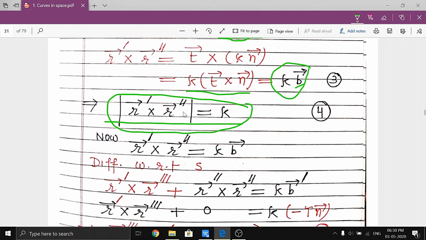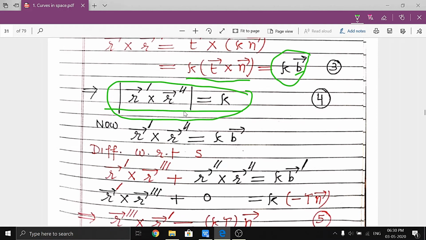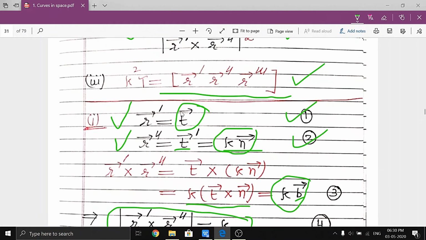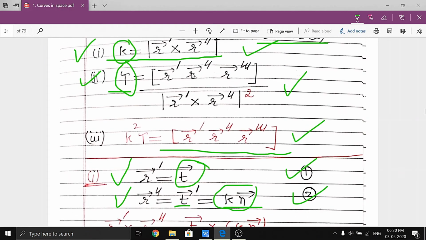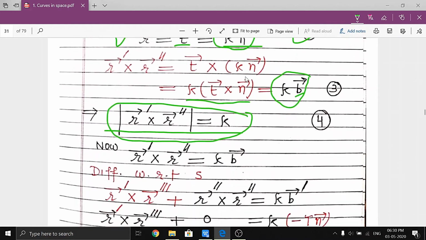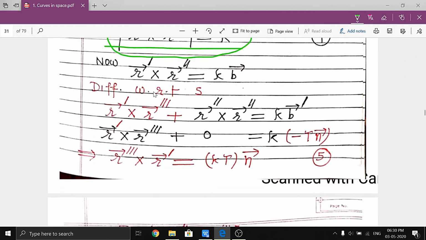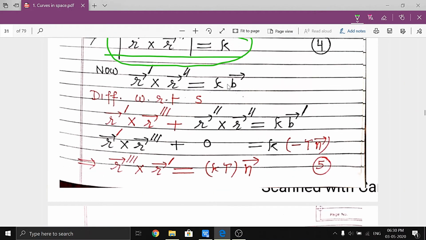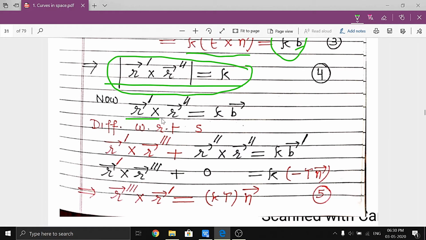Now our purpose is to find this triple product r dash, r double dash, r triple dash. So from this we find the value of r dash cross r double dash. Clear? Now our aim is to find the value of the scalar triple product.